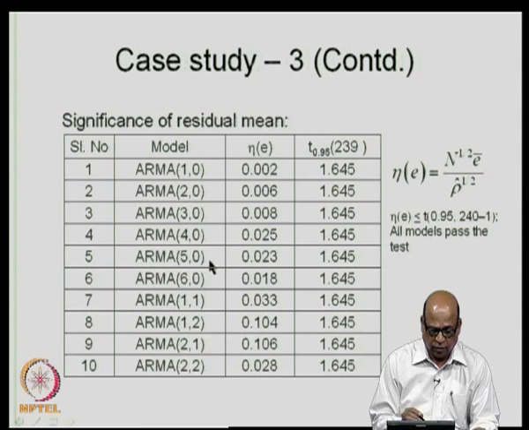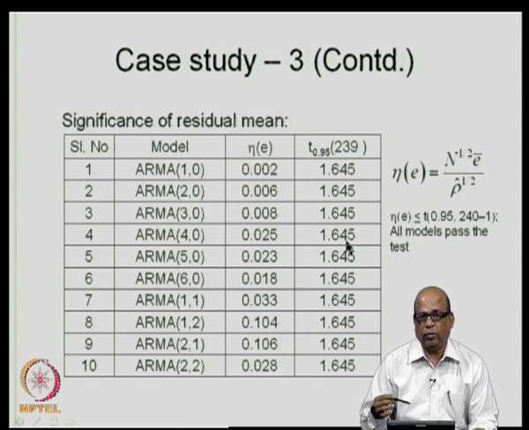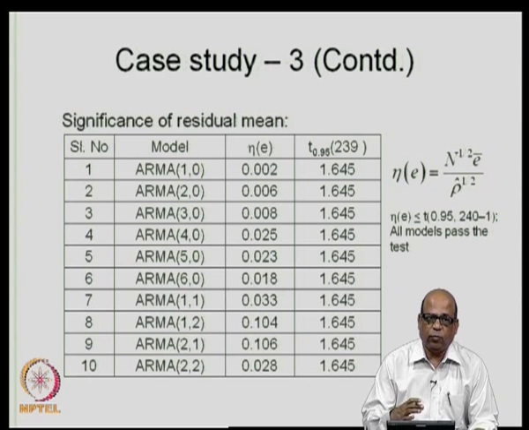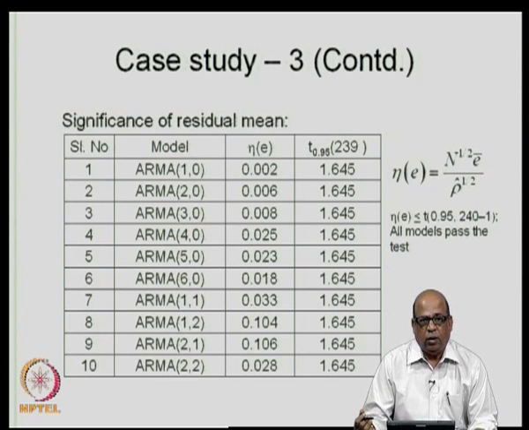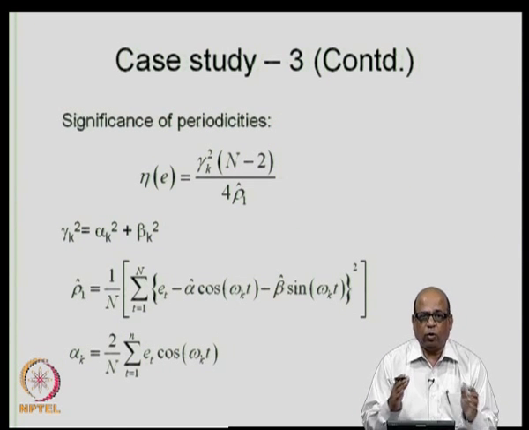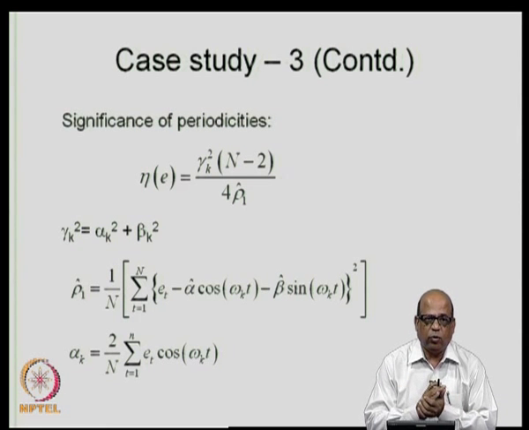Although we are interested in this particular model, ARMA 40, which is the model that we have chosen and that passes the test, typically you can do this test for all the candidate models just as an exercise. All right, now we will go to significance of periodicity. This is the order in which we carry out the tests.